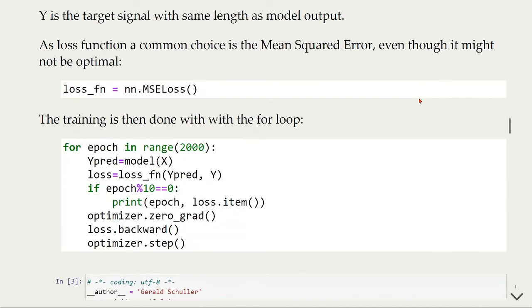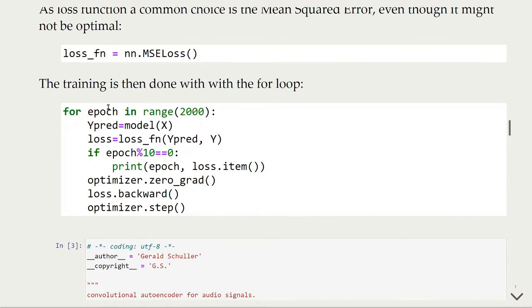The training then can be done in a for loop, and we have a certain number of epochs, and then we will have the predictions generated by applying the model to our input. We calculate our loss, then we will just print the loss every epoch divided by 10, and then we will also need, in every step, to use the zero grad on the optimizer. We use the backward on the loss, and we use this step on the optimizer.